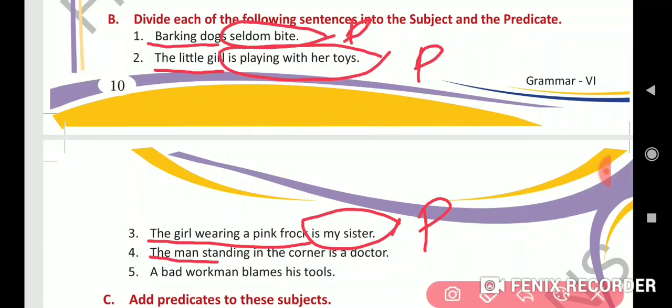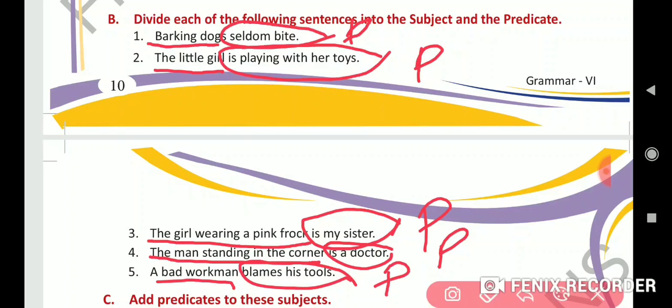So the man standing in the corner is subject, is a doctor is predicate. Next, a bad workman blames his tools. A bad workman is subject, blames his tools is predicate.